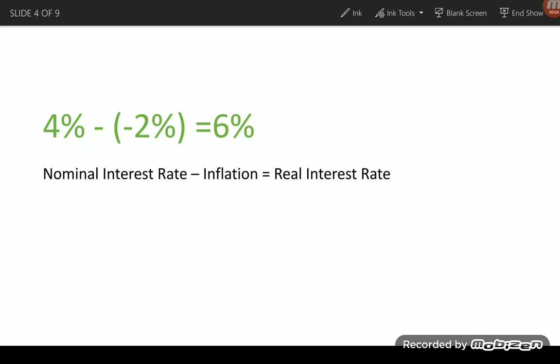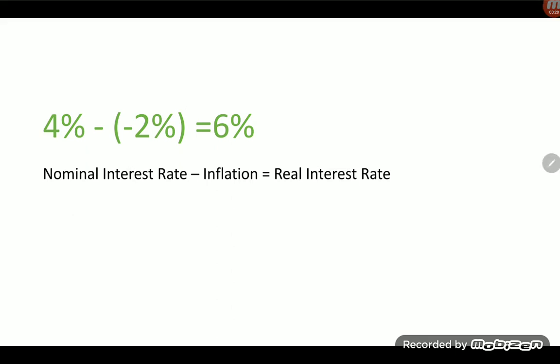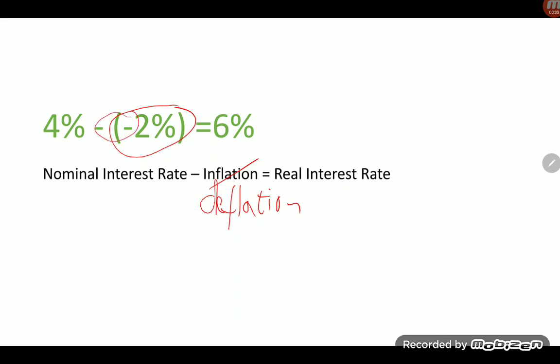Before going any further, it's important to consider what we mean by a real interest rate. A real interest rate is the nominal interest rate minus inflation. In the example above, we have -2. -2 is obviously deflation. And we know that two minuses together will equal a plus.